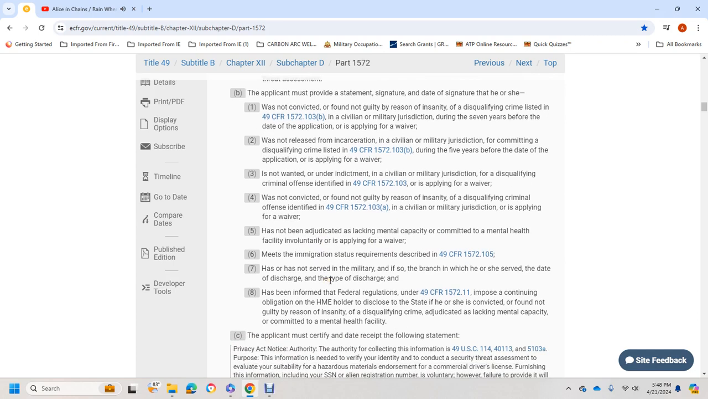7, has or has not served in the military, and if so, the branch in which he or she served, the date of discharge, and the type of discharge. 8, has been informed of the federal regulations under Title 49 CFR 1572.11 imposing a continuing obligation on the hazardous materials endorsement holder to disclose if he or she is convicted, found not guilty by reason of insanity of a disqualifying crime, adjudicated as lacking mental capacity, or committed to a mental facility.